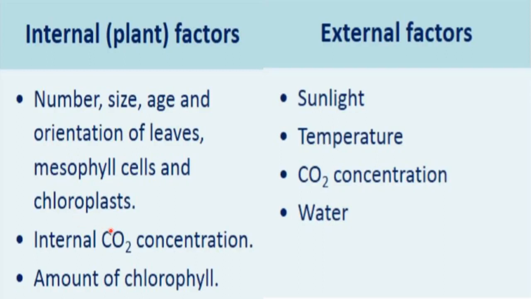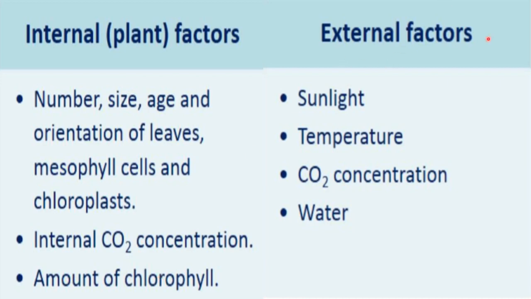The orientation of the leaf, like whether the leaves are oriented towards the light or not, and what the optimum requirement of light is for that plant. Based on these factors, the rate of photosynthesis is affected. Also internal carbon dioxide concentration affects the rate. If more carbon dioxide is available, then photorespiration, the wasteful process, will not occur and the rate of photosynthesis increases. And the amount of chlorophyll, because chlorophyll is the major pigment responsible for carrying out photosynthesis, directly affects the rate of photosynthesis.